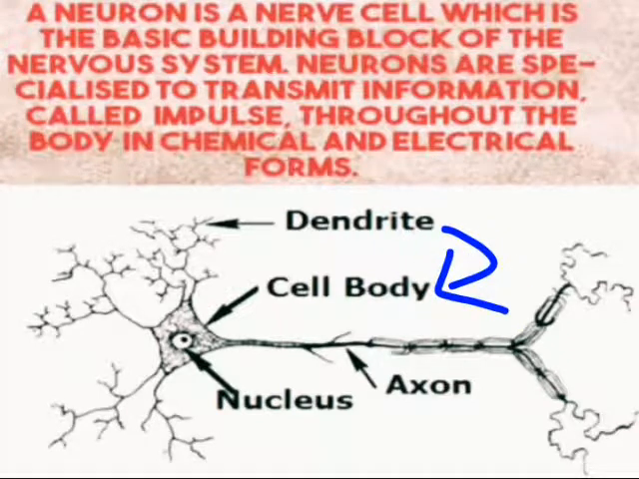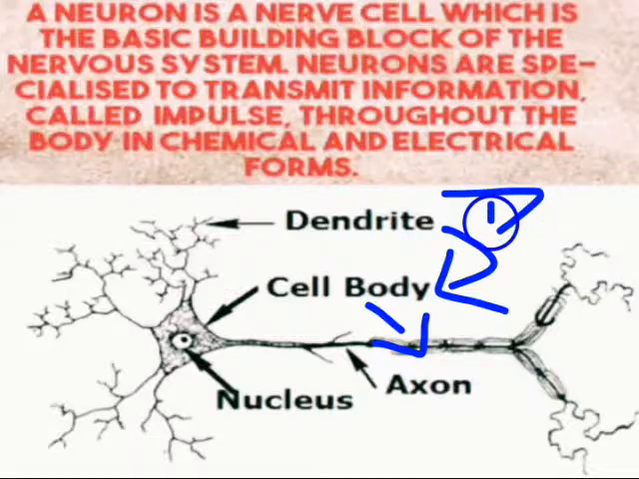The axon's main function is to receive the information from the cell body. The dendrite will give the information to the cell body, and the axon will receive the information from the cell body. That is its function. And the middle part is called the cell body.